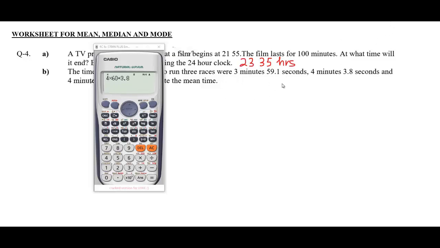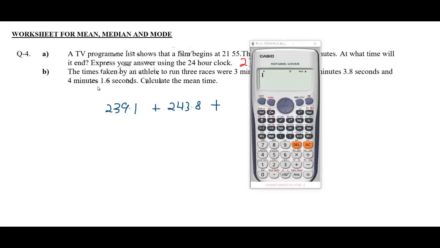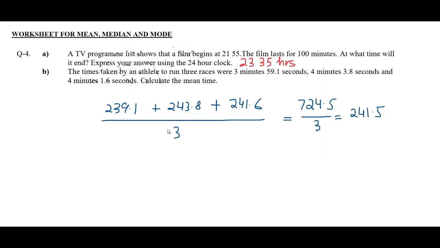In the same way, 4 minutes 3.8 seconds means 4 into 60 plus 3.8. It is 243.8. And the third race, 4 minutes 1.6 seconds: 4 into 60 plus 1.6. It is 241.6. By dividing by 3, we will get the average to be 241.5 seconds.